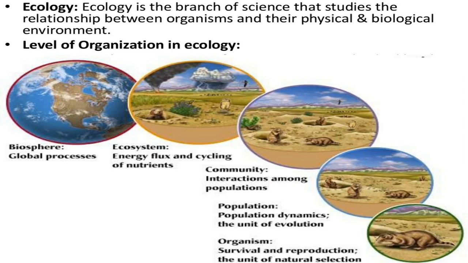Levels of organization in ecology: biosphere, global processes; ecosystem, energy flux and cycling of nutrients; community, interaction among populations; population, population dynamics, the unit of evolution; organism, survival and reproduction, the unit of natural selection.